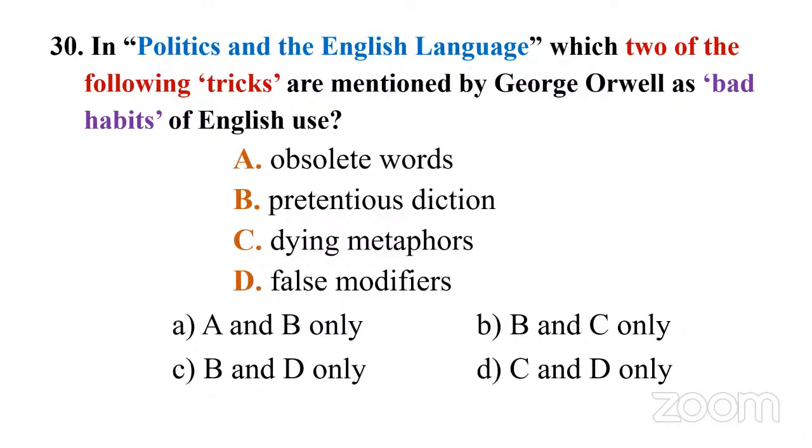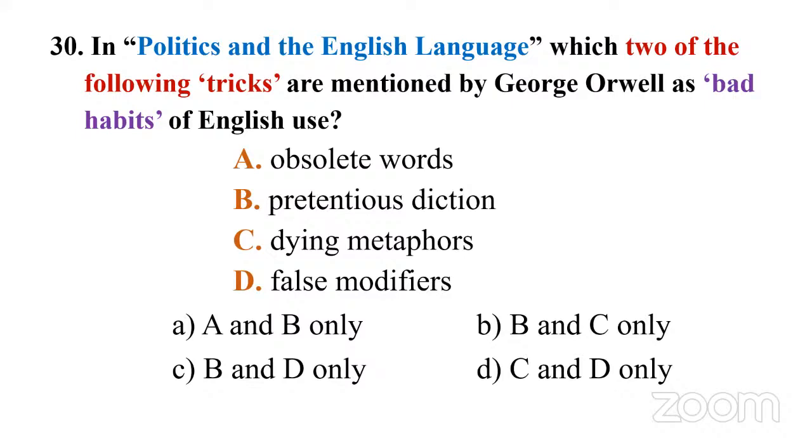In Politics and the English Language, which two of the following tricks are mentioned by George Orwell as bad habits of English use? You have four: A, obsolete words, old archaic words. B, pretentious diction, choice of words that are bombastic. C, dying metaphors. D, false modifiers.